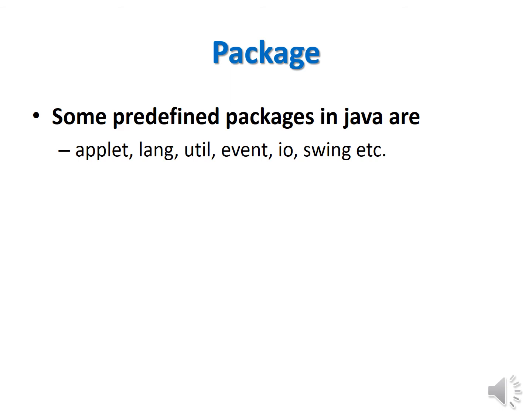In C++, the iostream.h header file has to be present. In C, the stdio.h header file has to be present, and in Java the lang package is the one package that is automatically imported. Now if you want to use some other packages in your program, then you have to explicitly import them, but the lang package does not need to be explicitly imported; it is automatically imported with your program.